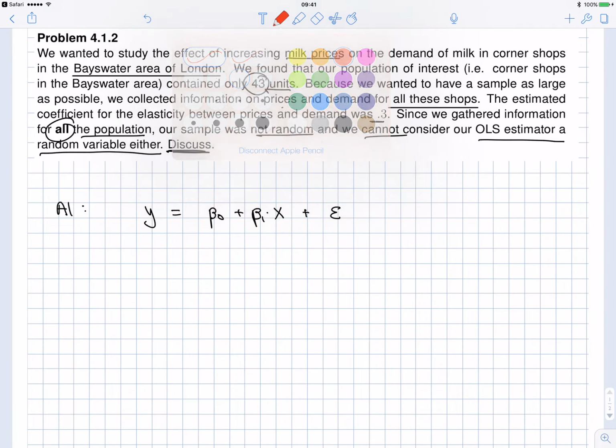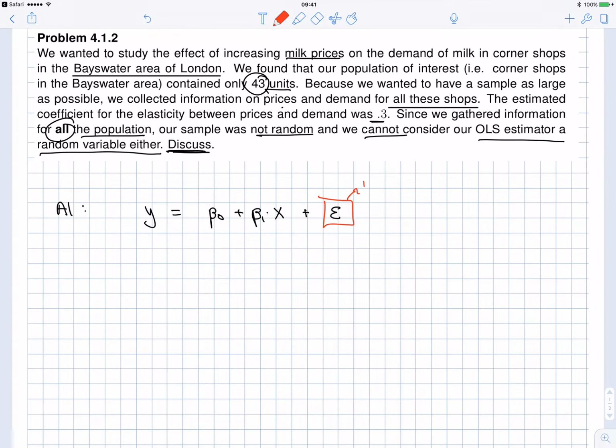This error term here is random, right? This error term here is random because there will be other things that affect the demand of milk beyond its price. The availability of substitute products, the weather conditions, all sorts of things, demographics in the neighborhood and how those demographics in the neighborhood change, etc.